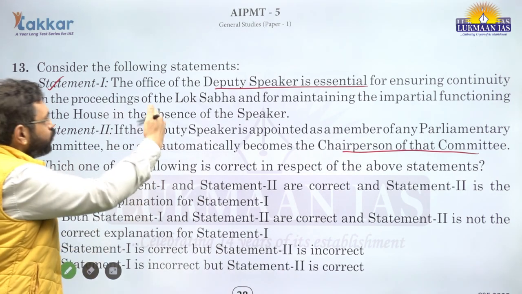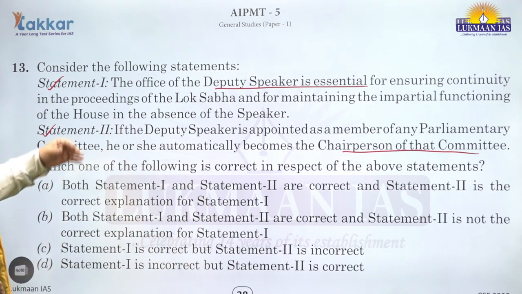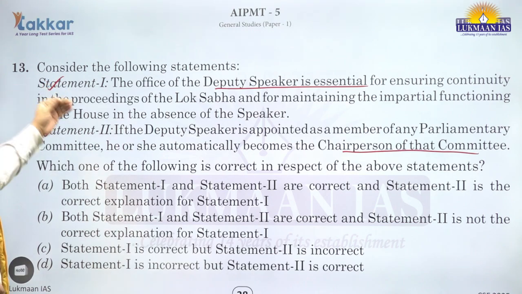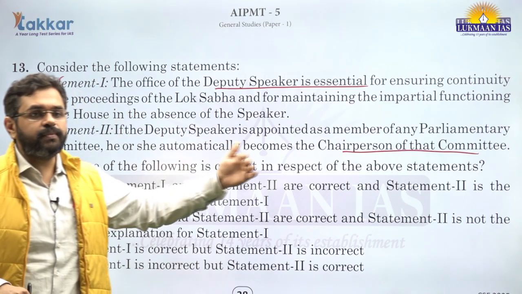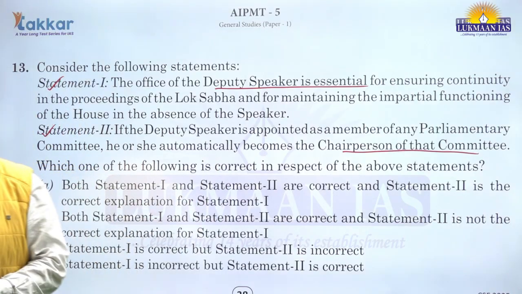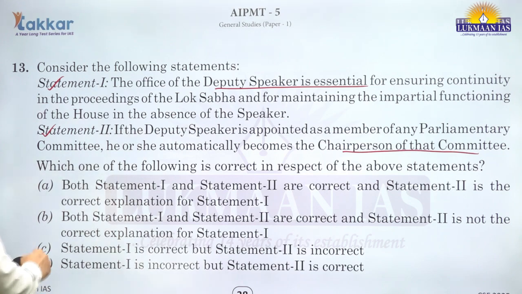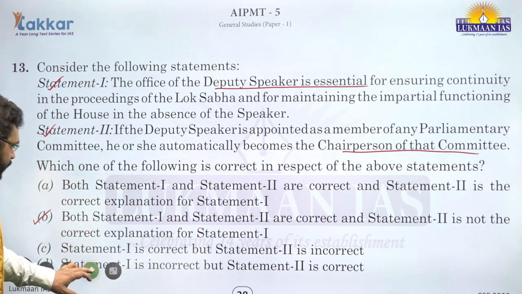So, to be impartial, to maintain the continuity of the office, continuity of the proceedings in the absence of the Speaker. Rather, Deputy Speaker also becomes the chairperson of the committee if he or she is a member of the committee. So that is another aspect of the office of the Deputy Speaker, not the cause for ensuring continuity, right? So second statement is not the correct explanation of first. Right option is option B, correct? Next.